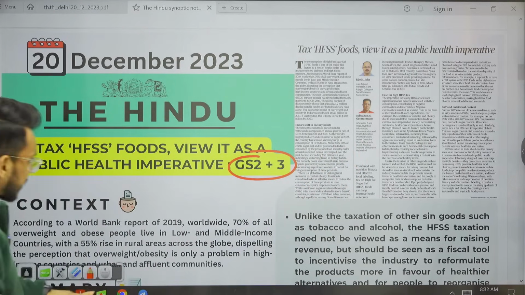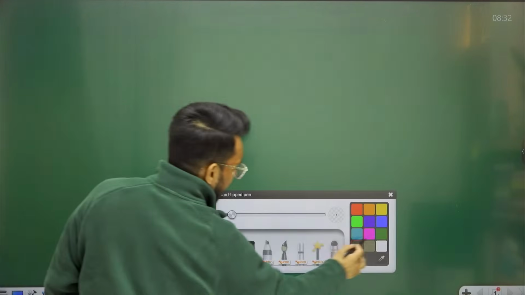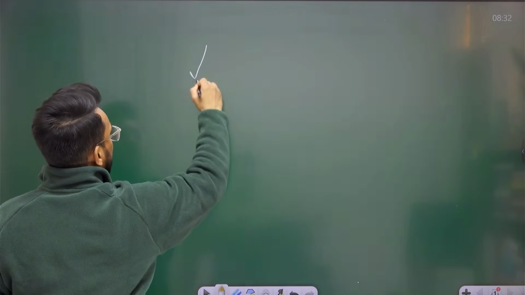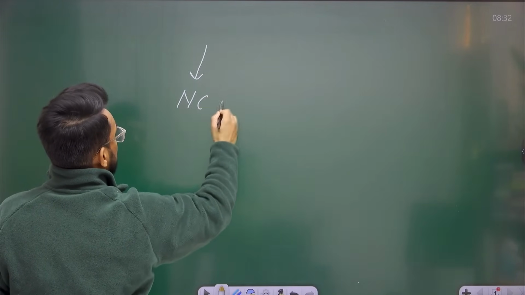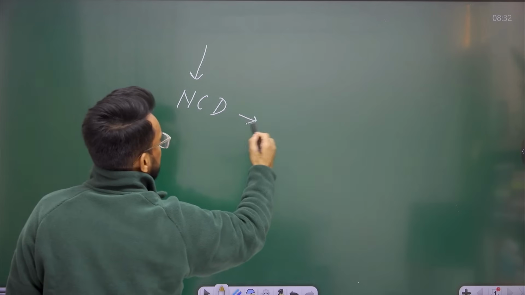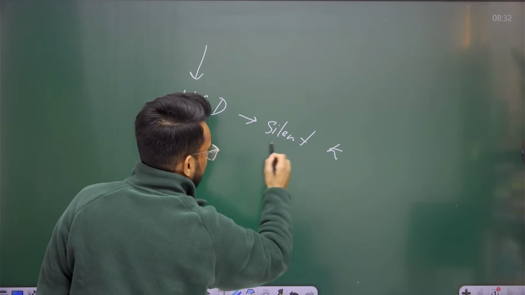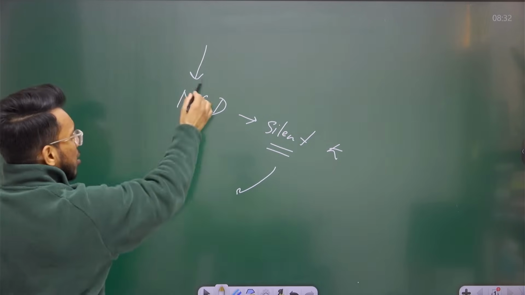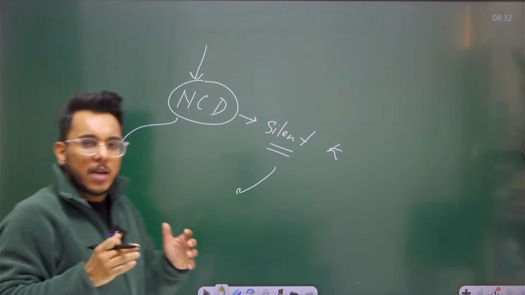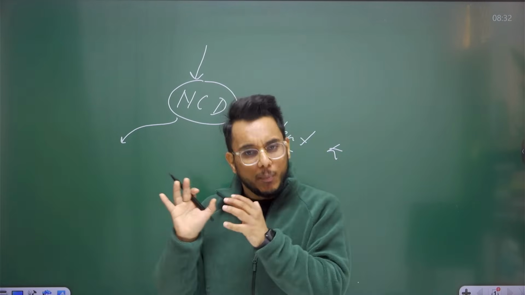So basically, guys, the Lancet Health Journal has referred to non-communicable diseases as silent killers. Now guys, when we talk about non-communicable diseases, today we find that a big number of them are attributable to poor lifestyles.